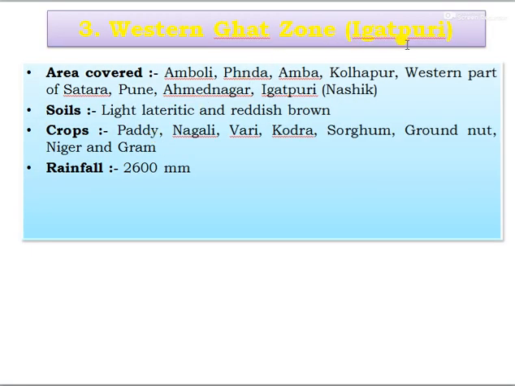Third one is the Western Ghat zone, in Igatpuri. Area covered is Amboli, then Panda, then Amba, Kolhapur, western parts of Satara, Pune, Ahmednagar, Igatpuri in Nashik, and the soil type is light lateritic to reddish brown. The suitable crops of this zone are paddy, nagli, wari, kodra, then sorghum, groundnut, Niger, and gram, and the total rainfall received in the Western Ghat zone is 2600 mm.